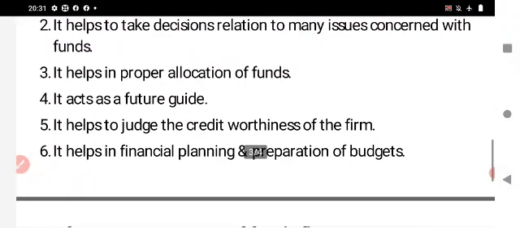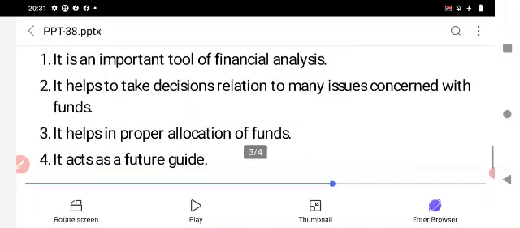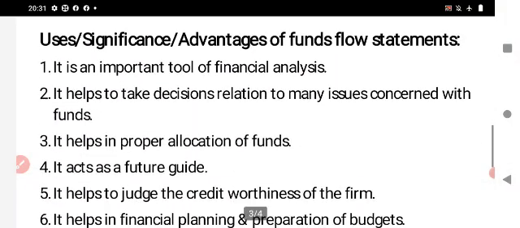The last advantage is that the fund flow statement helps in financial planning and preparation of budgets. Here, the fund flow statement also helps the business enterprises in financial planning and preparation of budgets. These are the advantages of the fund flow statement.